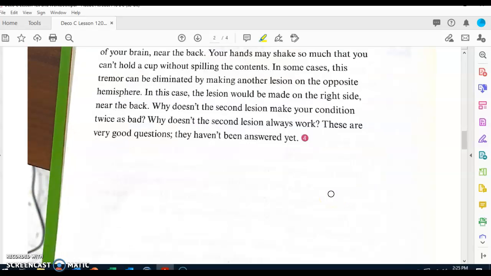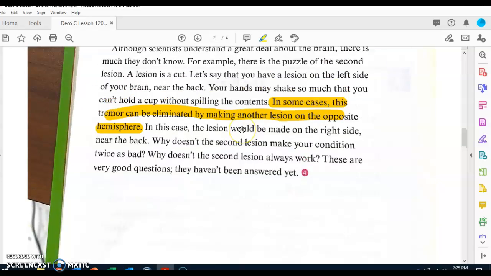Let's listen to question number 4. How can a tremor sometimes be eliminated? So a tremor can sometimes be eliminated by making another lesion on the opposite hemisphere of the brain. So like it says right here, in some cases, this tremor can be eliminated by making another lesion on the opposite hemisphere of your brain.